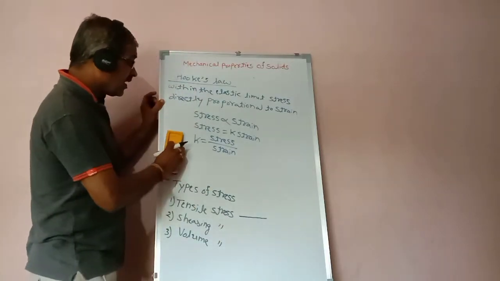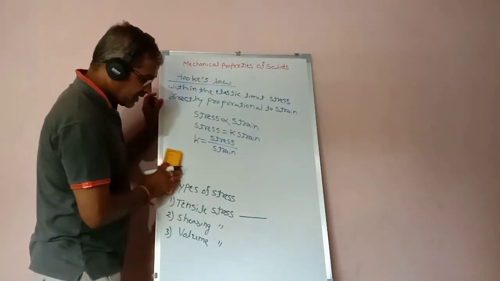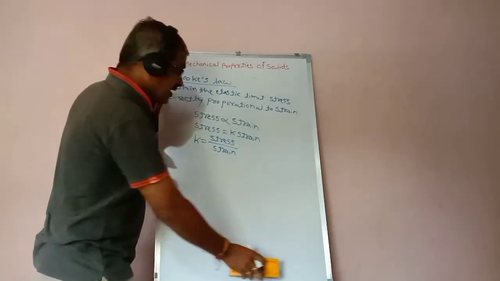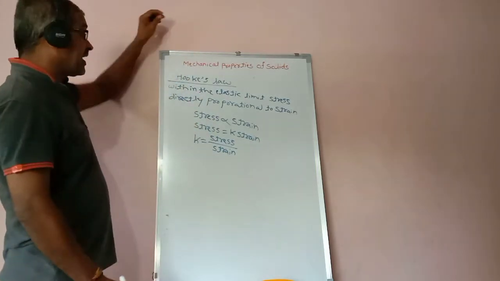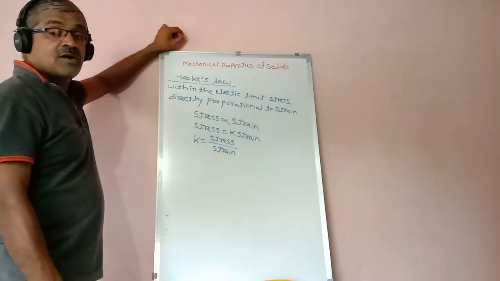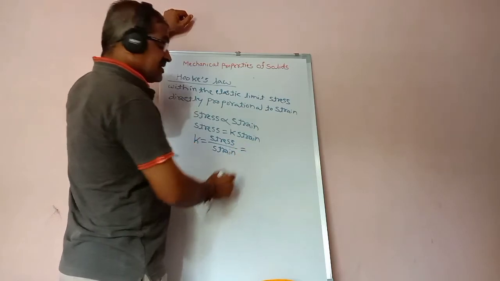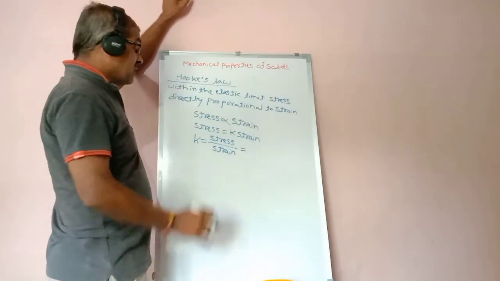Clear? Now see this, stress by strain is constant. That constant is called the modulus of elasticity. Stress has a unit and strain has no unit.